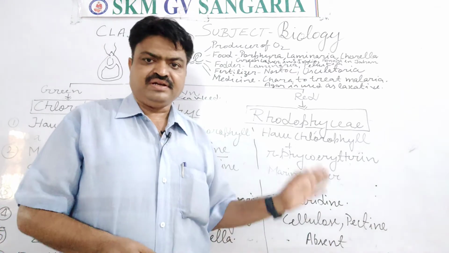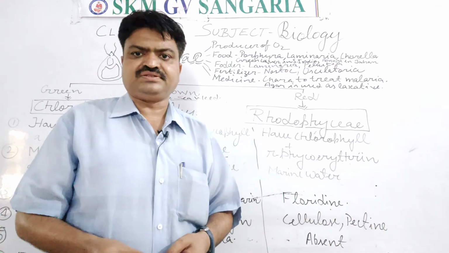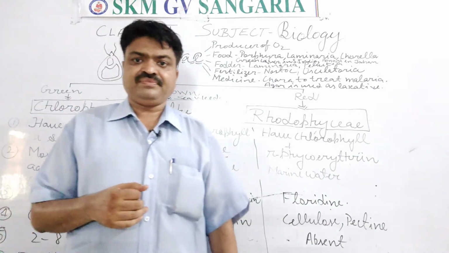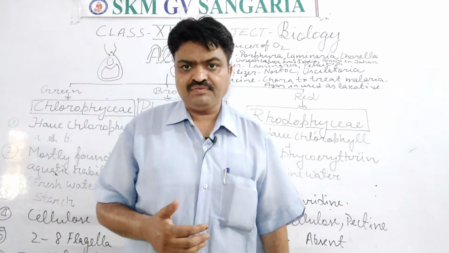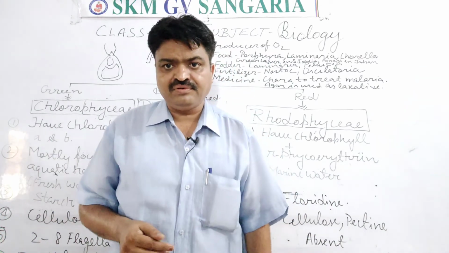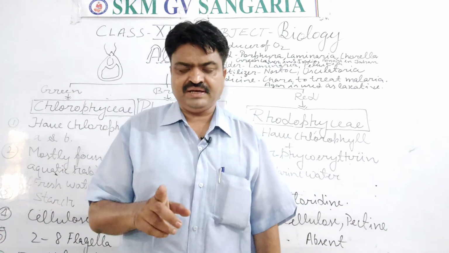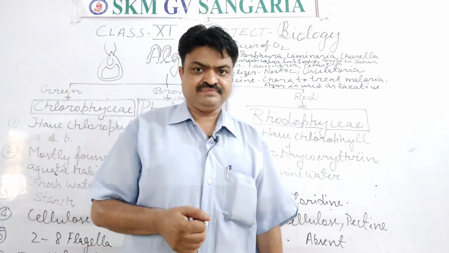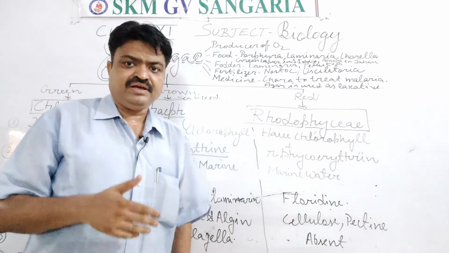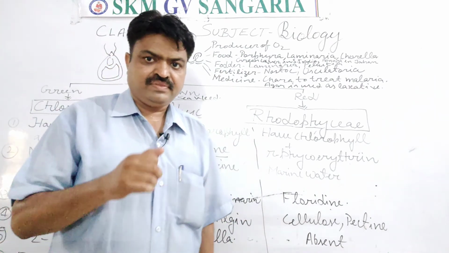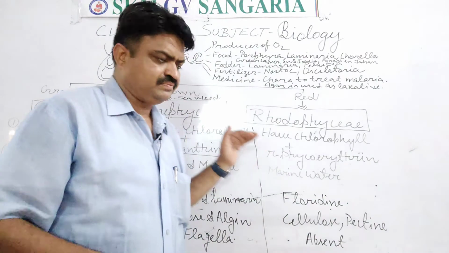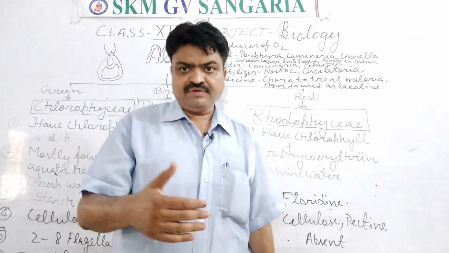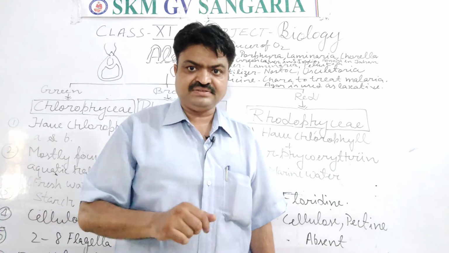Now we come to the uses of the algae. Algae have chlorophyll in them. Due to the presence of chlorophyll, they can make their own food. And which mode of nutrition do they have, student? They have mainly an autotrophic mode of nutrition, which means they are known as autotrophs. Due to this mode of nutrition, when they do photosynthesis, they release